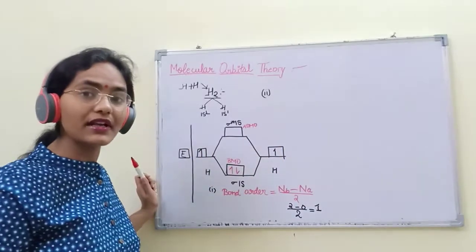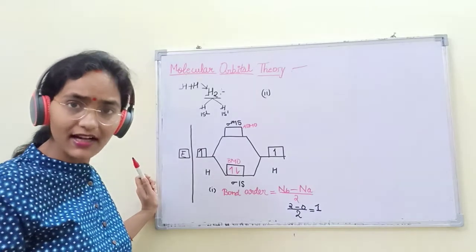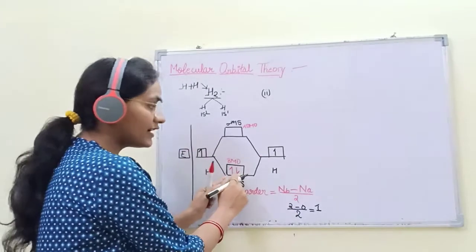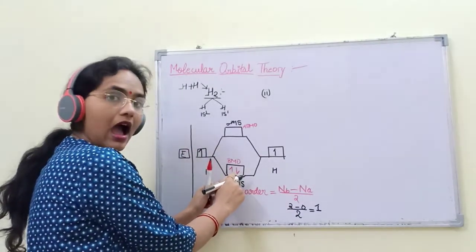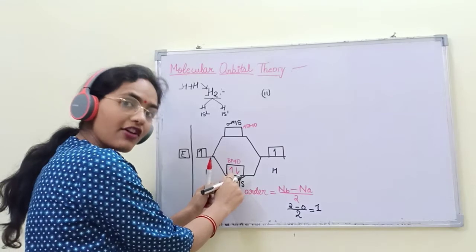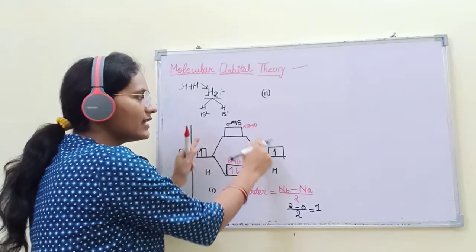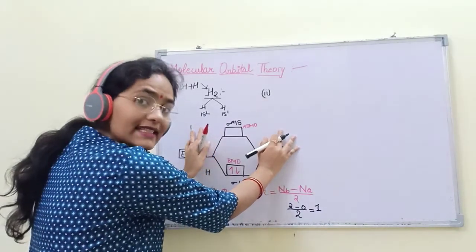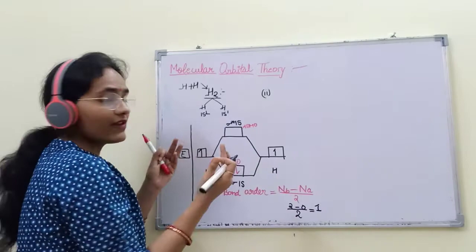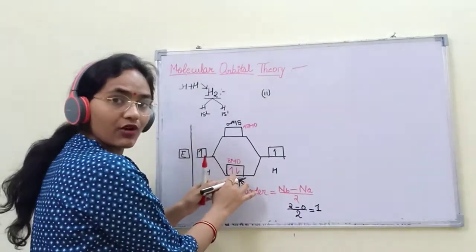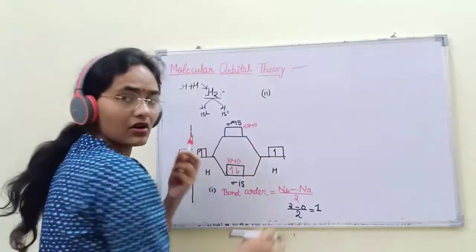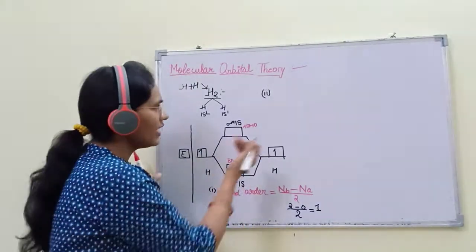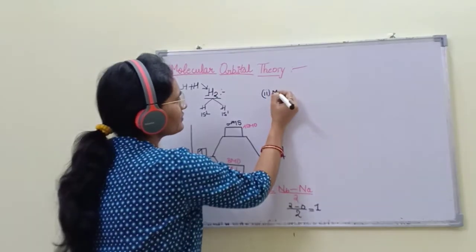Second, magnetic property. Is the H2 molecule paramagnetic or diamagnetic? As I told you, after the formation of the molecular orbital, atomic orbitals lost their identity. There is no meaning. Atomic orbitals lost their identity. Once they give the electron to the molecule, there is no electron in them. Okay? Got my point? Clear? Okay.